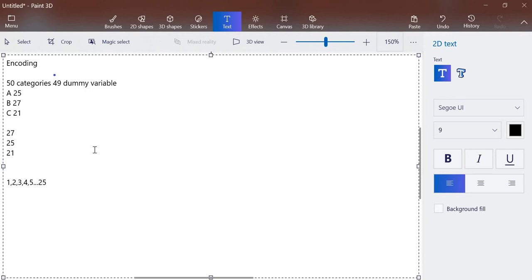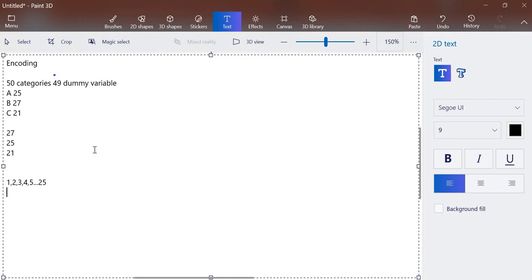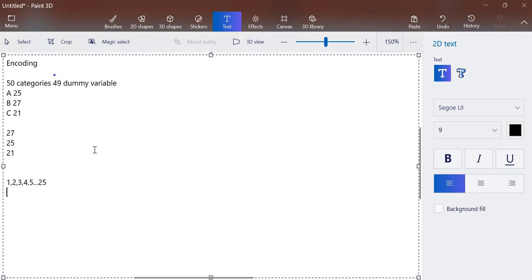So what we do in that case is take the average of it. We sum up from 1 to 25 and then divide by 25. Whatever value comes out of it is called the value for A. We do it for each and every categorical value. Once that is done, we sort them from high to low.